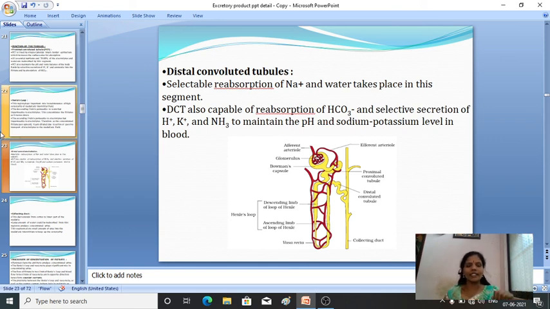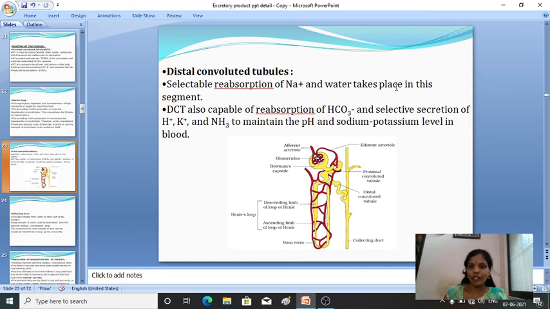Next, the DCT, that is the distal convoluted tubule. So what happens in the distal convoluted tubule? Here the reabsorption of sodium and water takes place in this segment.